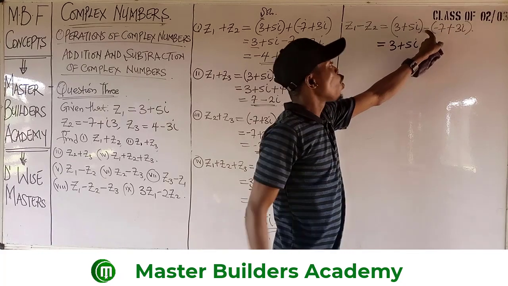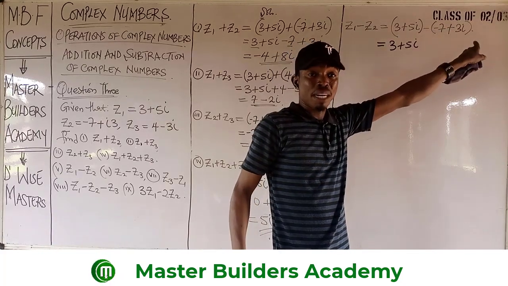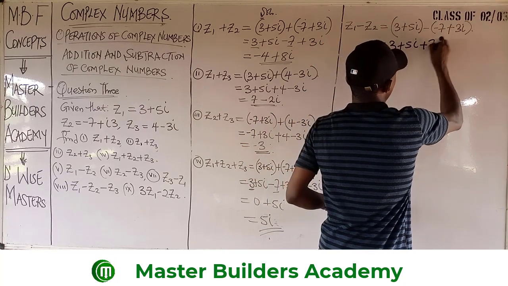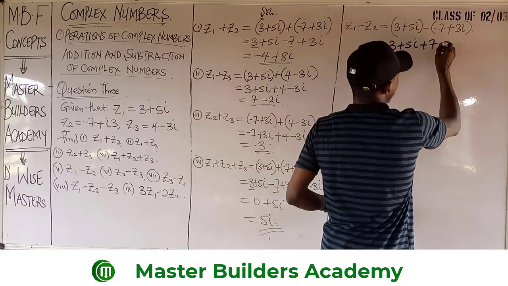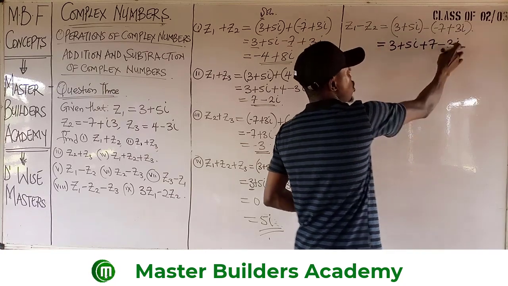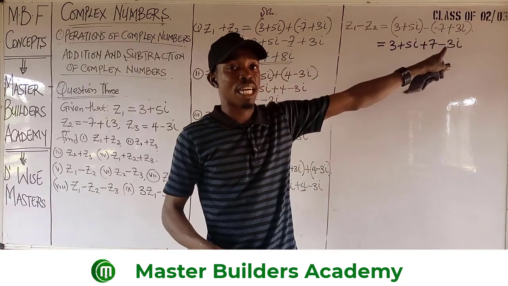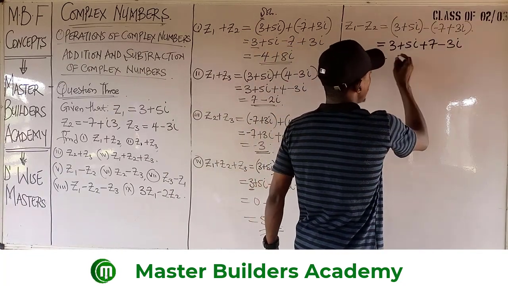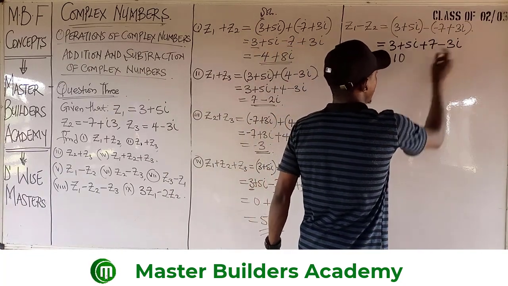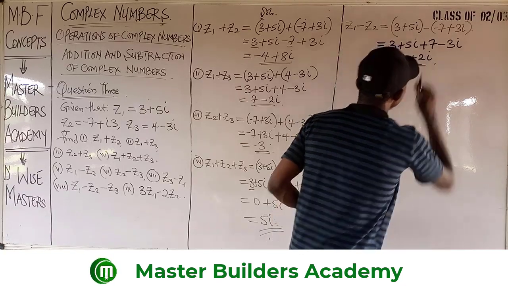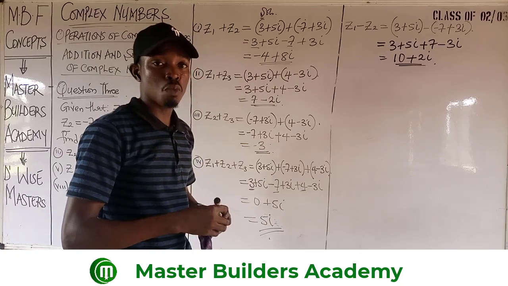Remember, this is minus 1 in front of this bracket. So minus times minus will give us plus 7. And then minus multiplied by plus will give us minus 3. Ensure that you expand the bracket there. Okay? And then when we do this, 3 plus 7 will give us 10. And then 5 minus 3 will give us plus 2i. This is the answer to that particular question. It's as simple as it.